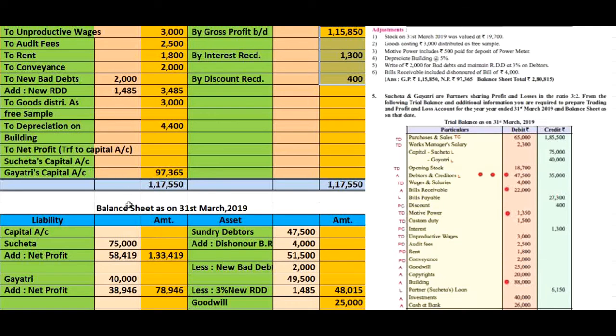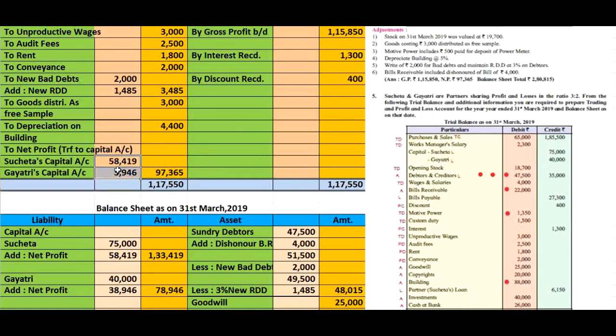We have to transfer this net profit to the partners' capital accounts, that is Sucheta's capital account ₹58,419 and Gayatri's capital account 38,946.